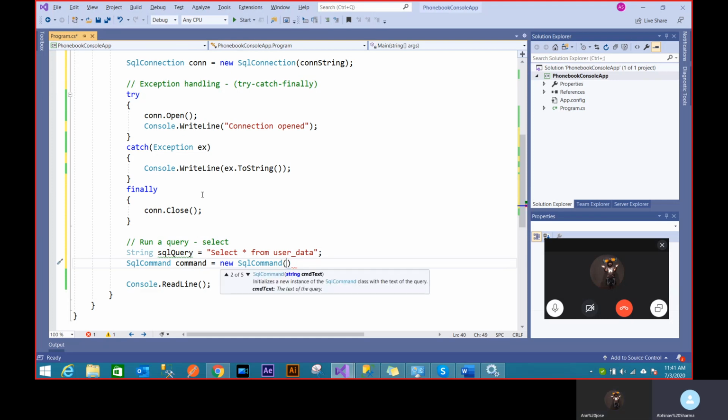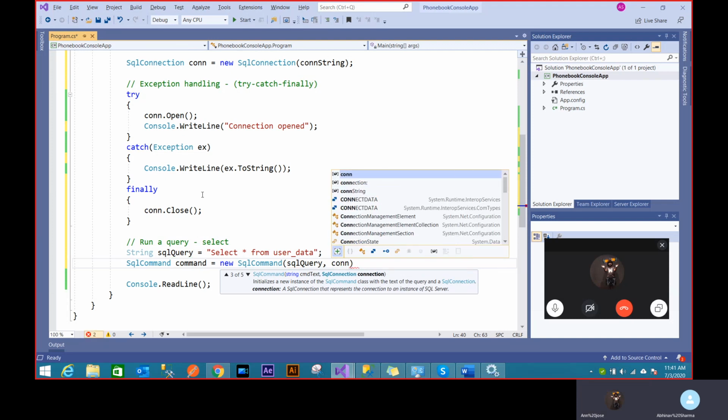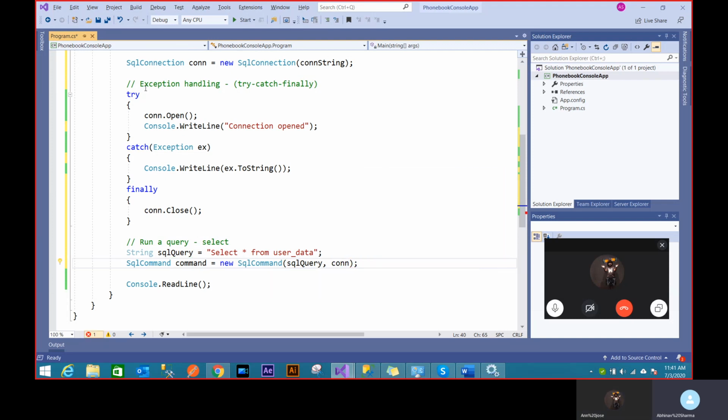I'll put this because I know this constructor is like this. It says that you can put a command text and connection together, because if I use the other one, I have to put the connection again later on. So why not put it in one go? So I'll put the SQL query, and because I have to provide what connection you're going to use, the connection that I've created on top. I've created con here. So now this command knows everything.